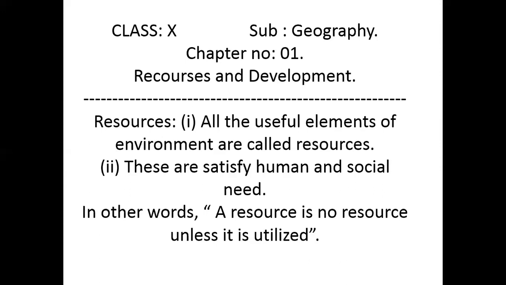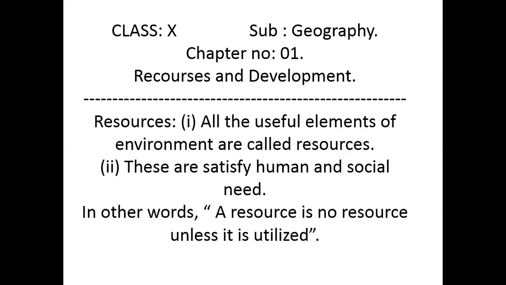In other words, a geographer gave a quotation: a resource is no resource unless it is utilized. It means a resource is a thing which is in use. A natural resource is given by nature, but that does not mean it is in use.